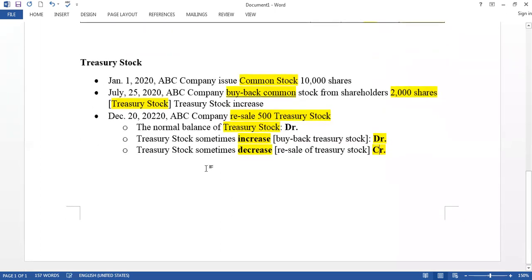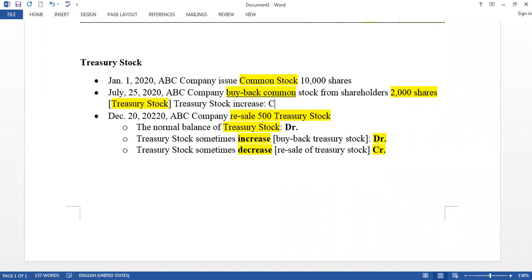Now you can see this information here. When the company buys back 2,000 shares of treasury stock, you buy something, right? You know that if you buy something, you have to pay cash. You go to the market, you buy something, and you pay cash.